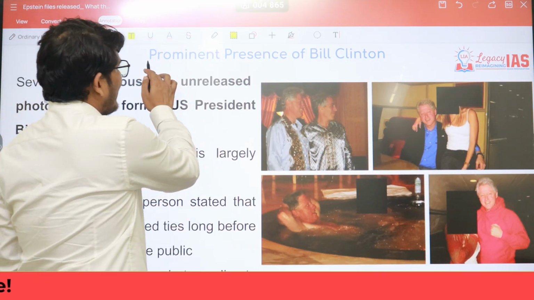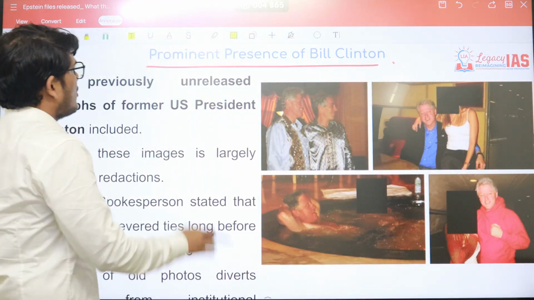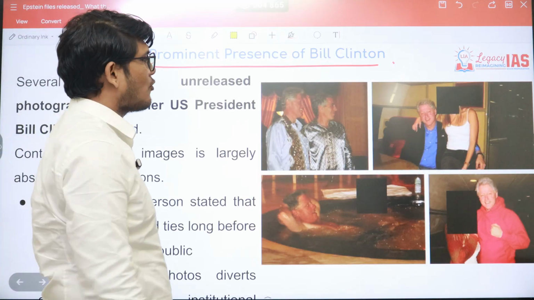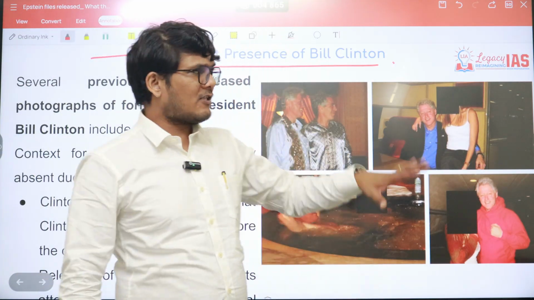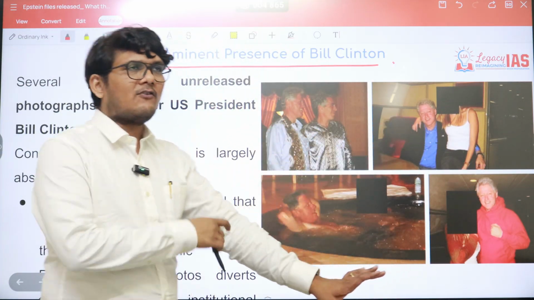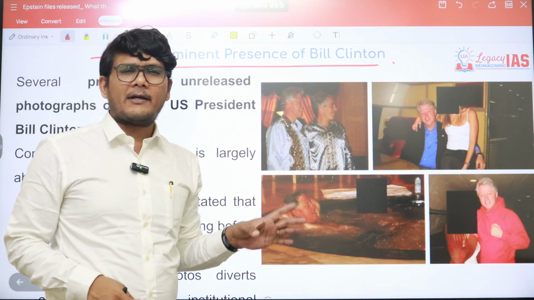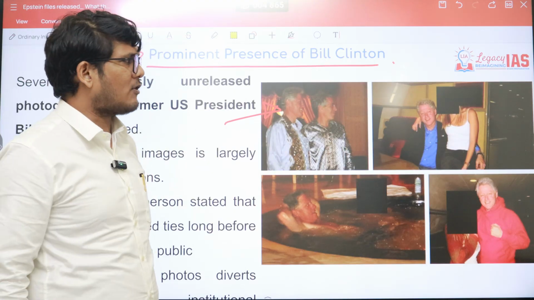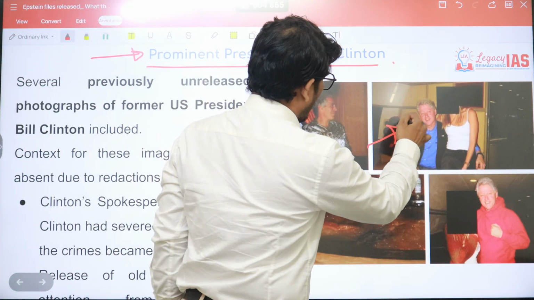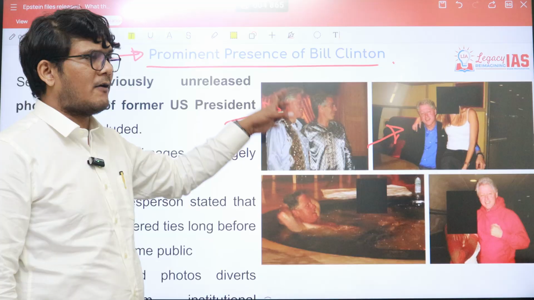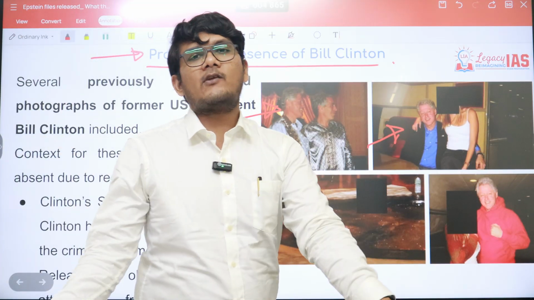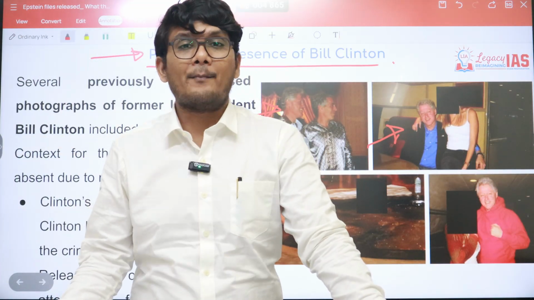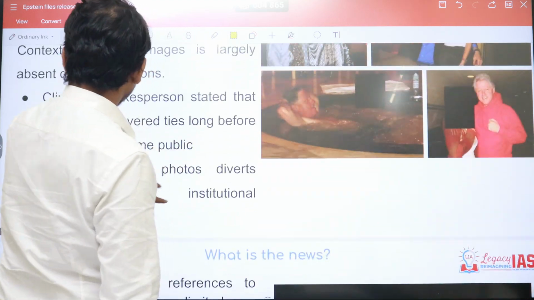Another issue here, not an issue, or let's say a revelation, is the prominent presence of Bill Clinton. As you can see over here, the prominent presence means in a lot of documents there is the presence of Bill Clinton. You can see him with Epstein over here. You can see him with different females, etc. in different situations.